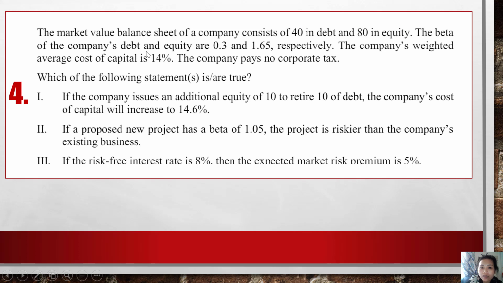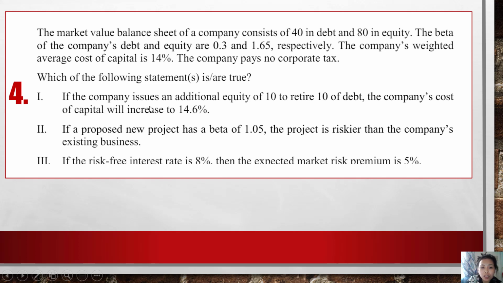Beta of D is 0.3, beta of E is 1.65, and the weighted average cost of capital, RU, is 14%. RU is the expected rate of return, the cost of capital. And we have no tax, tau C is 0.